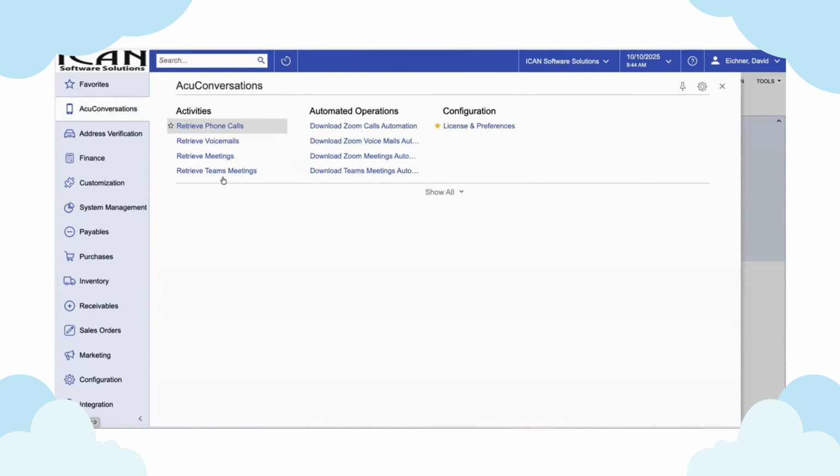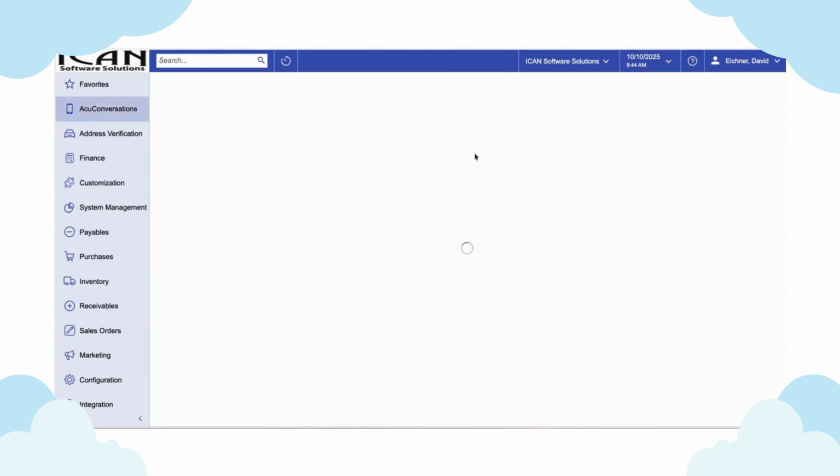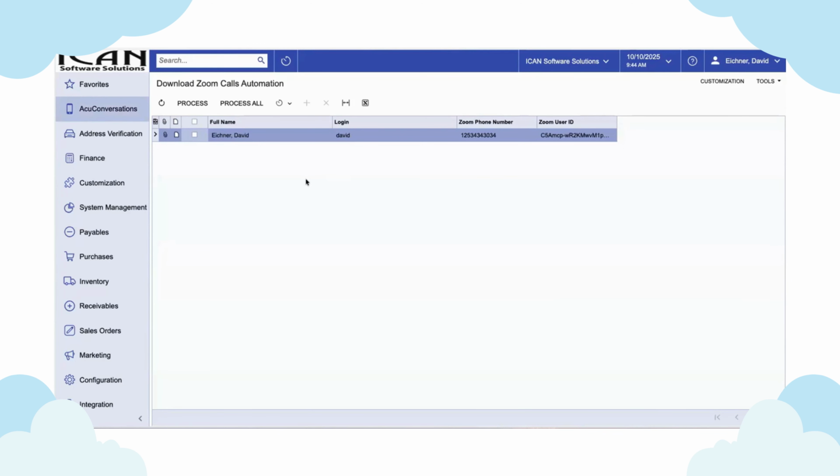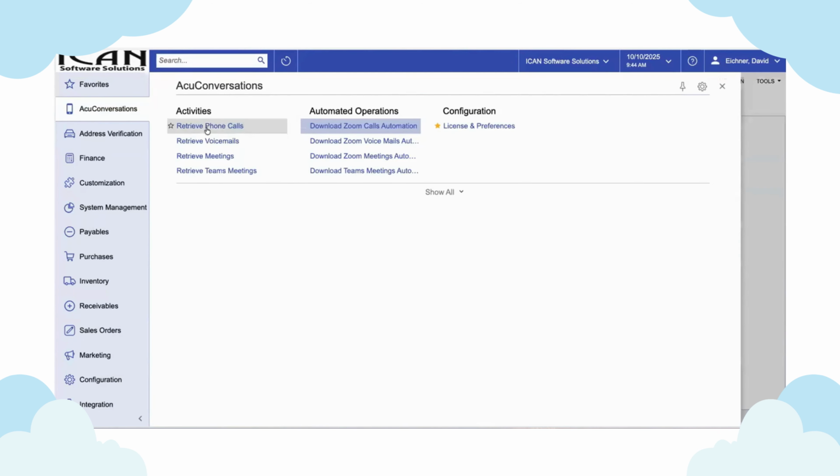All right, now we've talked about the manual process. We also have an all-in-one scheduler that allows you to schedule these things. For each Zoom phone number you have, there would be a record here. For every phone extension in the Zoom system, we could set this up and schedule it to run. It will bring in everything that is out there that hasn't already been imported, and process it all in one without having to do a two-step like we did in the areas over here.